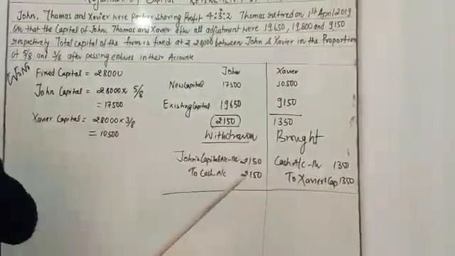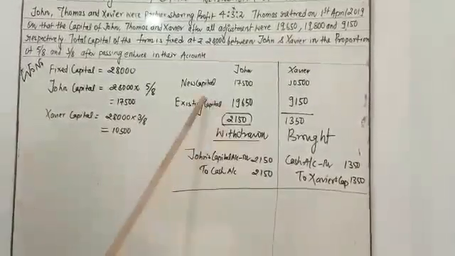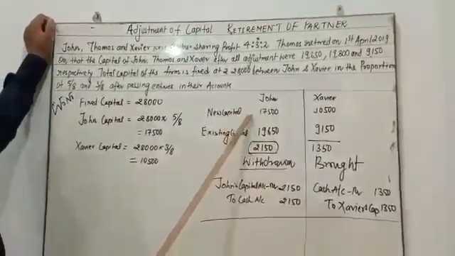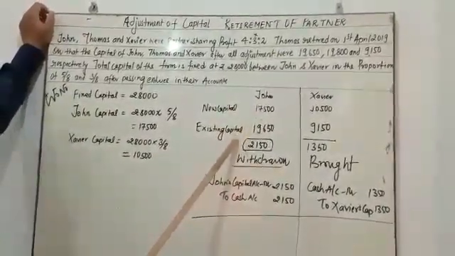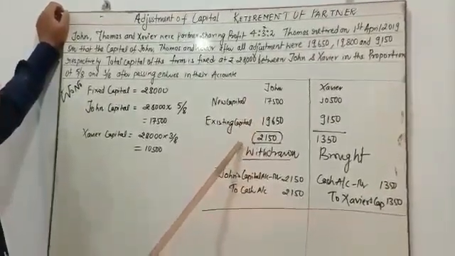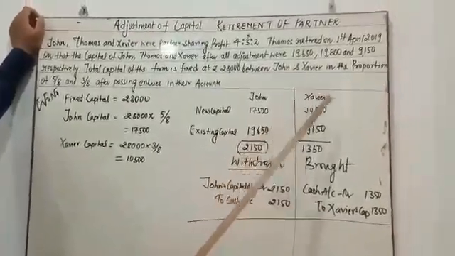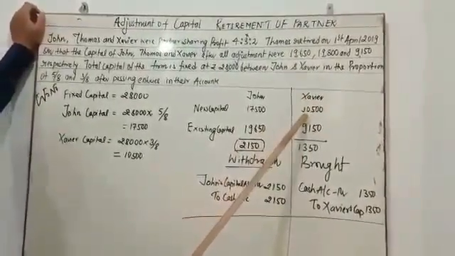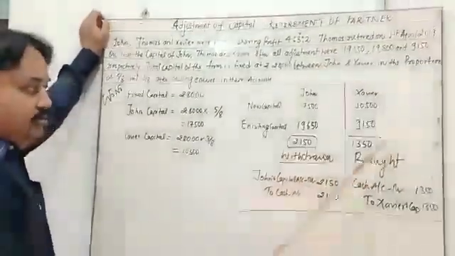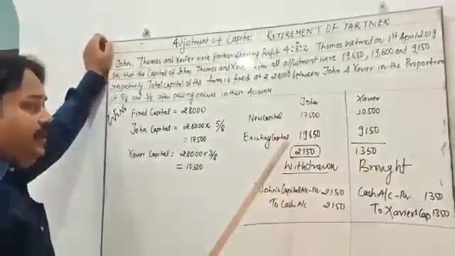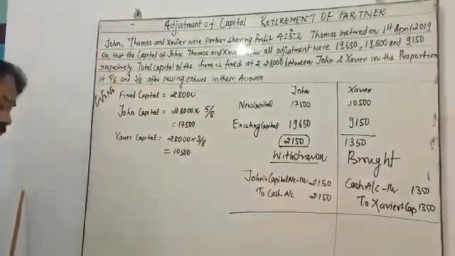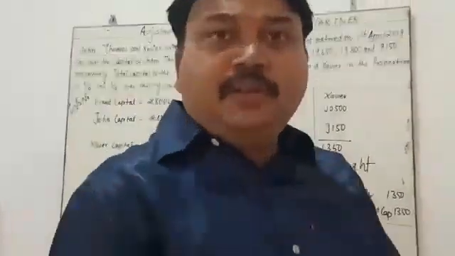Then you need to calculate the difference between the existing capital and the new capital. In the case of John, the new capital is less than the existing capital, so John is going to withdraw the extra amount. In Xavier's situation, it is just the reverse. The new capital is more than the existing capital, so Xavier is going to bring 1,350 rupees. It is the journal entry. So you have to remember all these things. It is the first situation, my dear student. I hope you understood very well. Thank you.